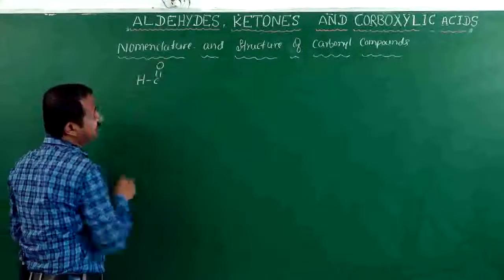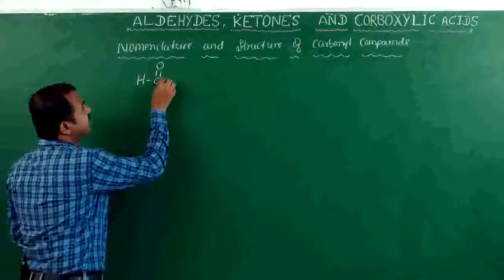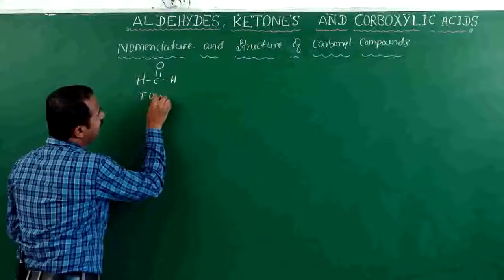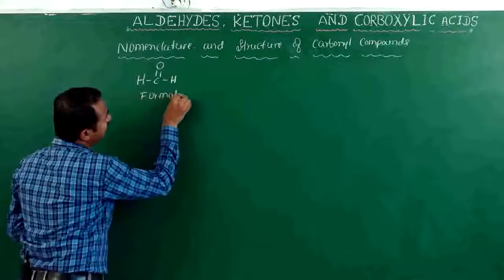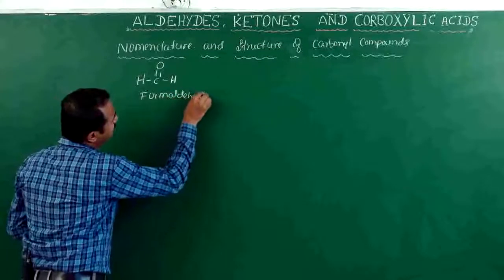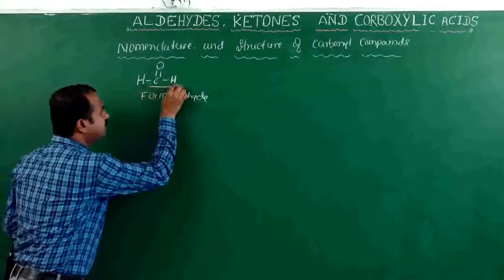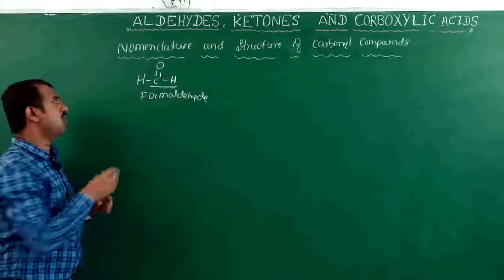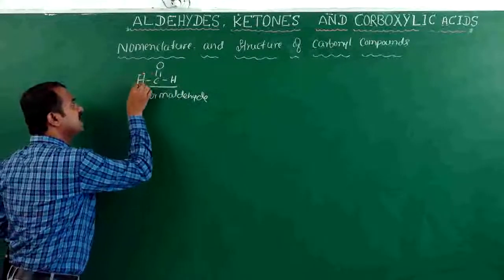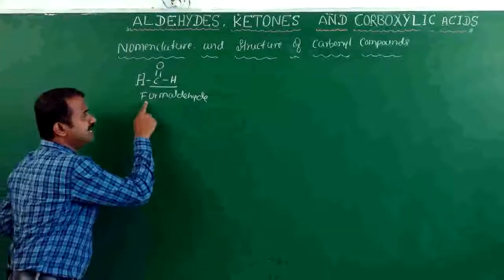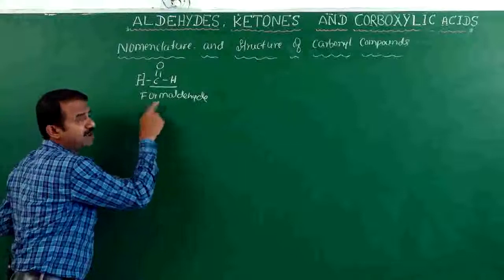HCOOH is formic acid, but HCHO, the common name is formaldehyde. The general formula for an aldehyde is RCHO. If instead of R we take hydrogen, that is formaldehyde.